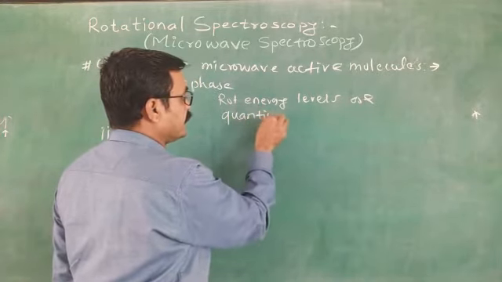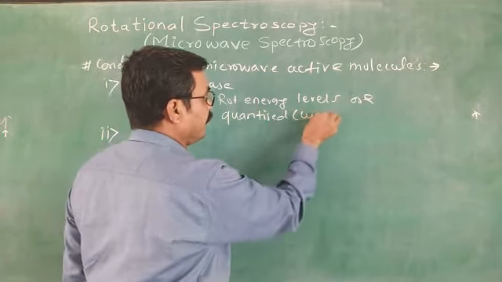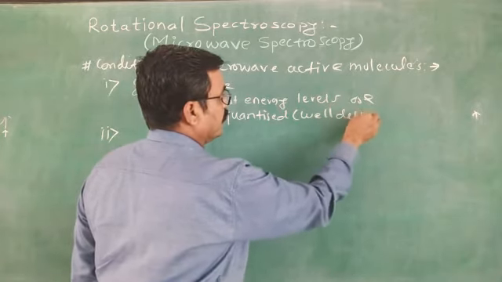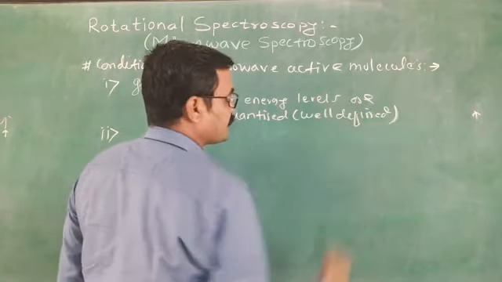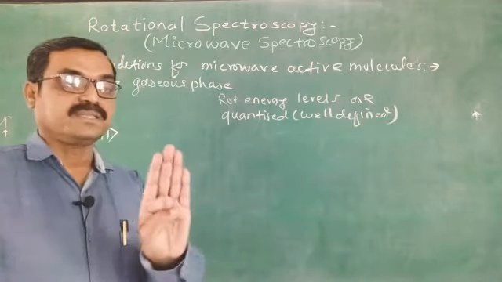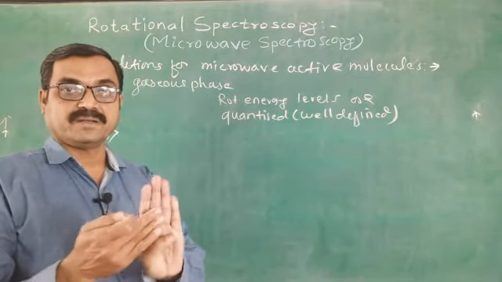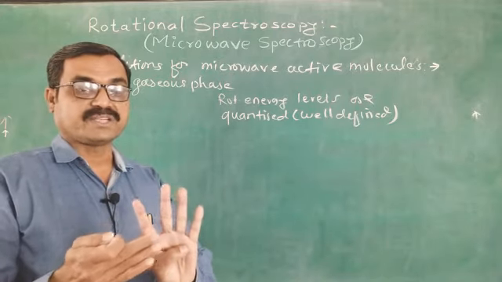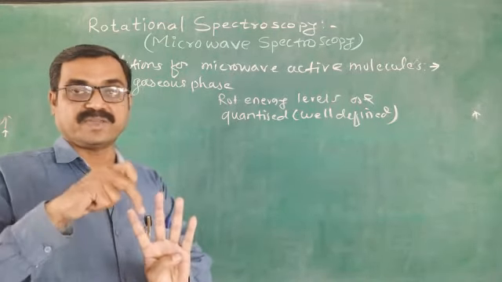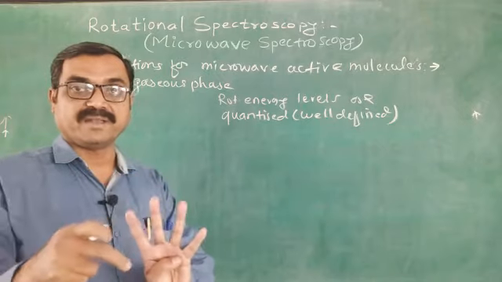Quantized means well defined. Quanta is well defined.